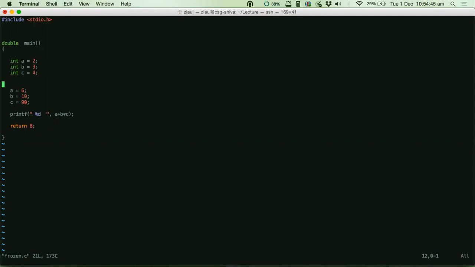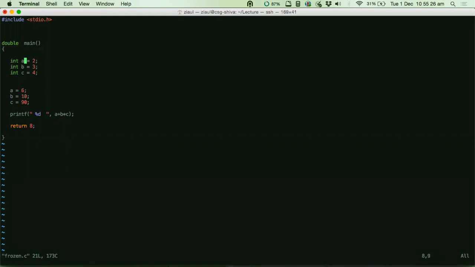So again, if you have that RAM picture clear in your mind, the whole execution model of the RAM and the CPU. Now, the moment I declare A, B, and C, that means I have reserved 3 slots from my memory. And I have given names to those slots. Slot 1 is called A, slot 2 is called B, and slot 3 is called C. Now I have got 3 slots in my RAM representing these variables in my program. Now I can put anything in those slots as per my program.